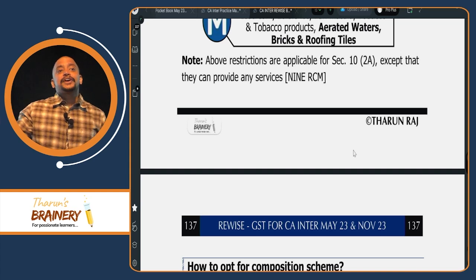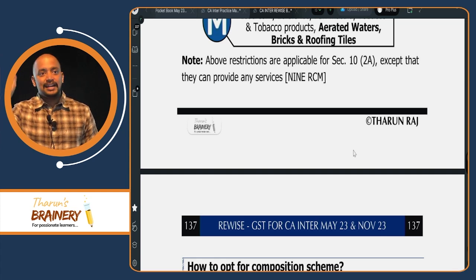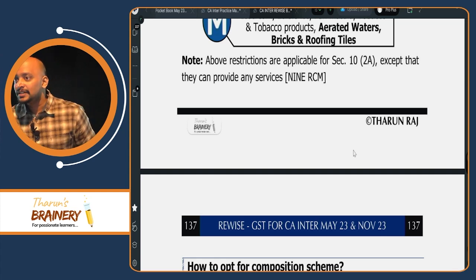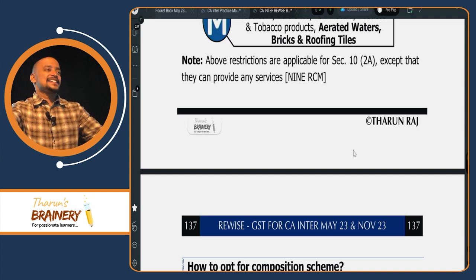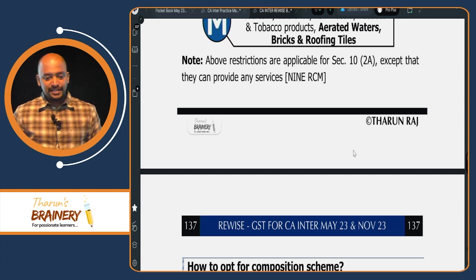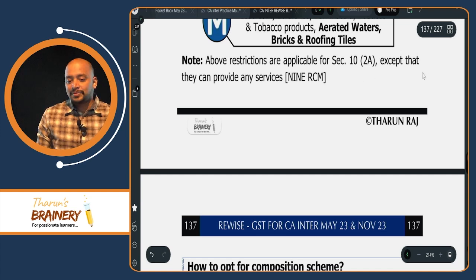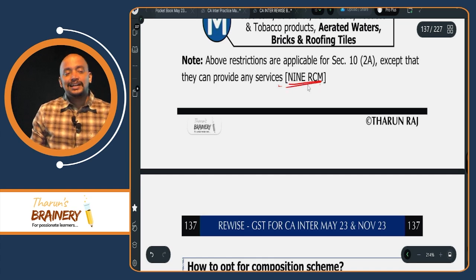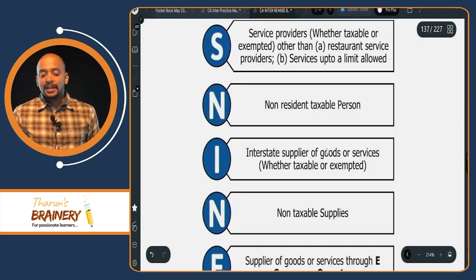Okay. In case of 10(2)(a) also, the same list is there except S. It is only 9 RCM. So why? Because under 10(2)(a), they can render any services. Right? Under 10(2)(a), there is no restriction. They can render any services. So the above restrictions are applicable for 10(2)(a), except that they can provide any services. Therefore, the list is 9 RCM. Understood the difference between 10(1) and 10(2)(a)?